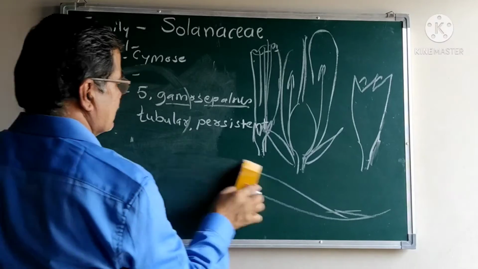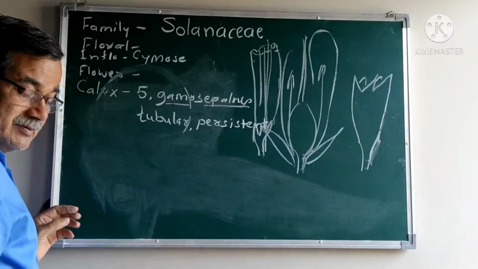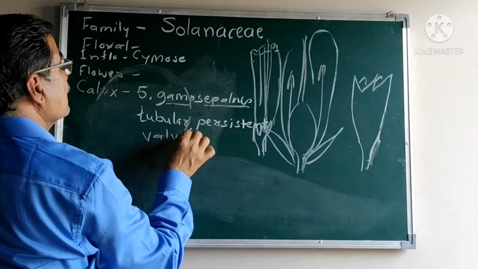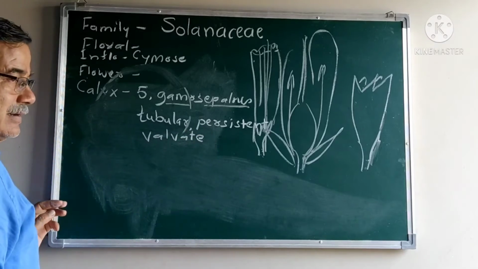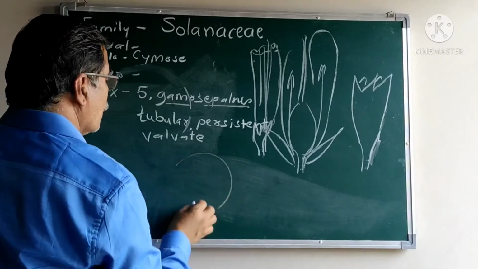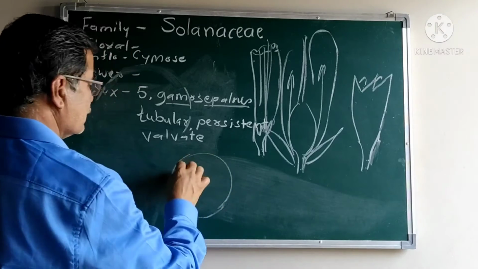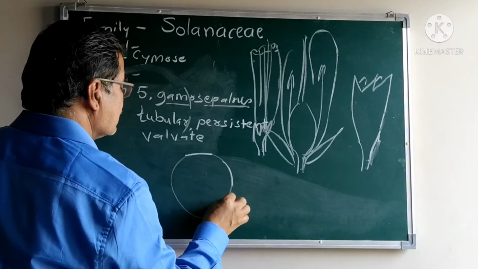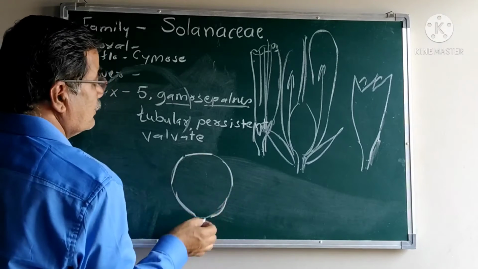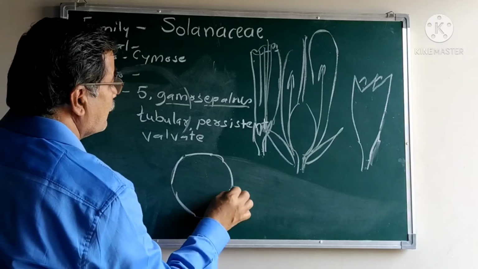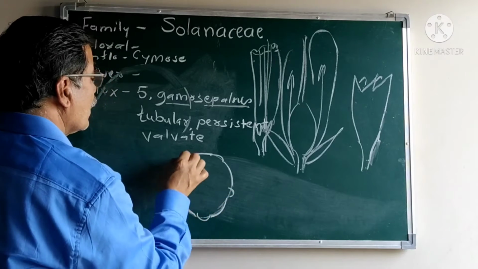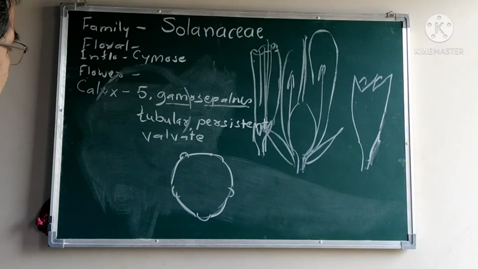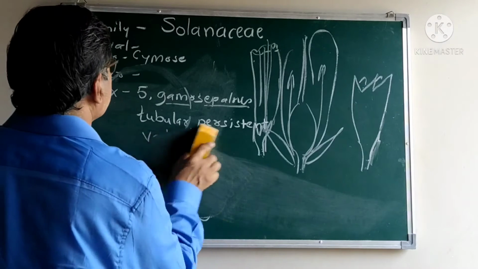These are the tubular sepals. In a majority of the species, the aestivation pattern is valvate aestivation, meaning the mode of arrangement of the sepals in the whole. Their margins just touch each other without overlapping. Such margins are known as valvate aestivation.